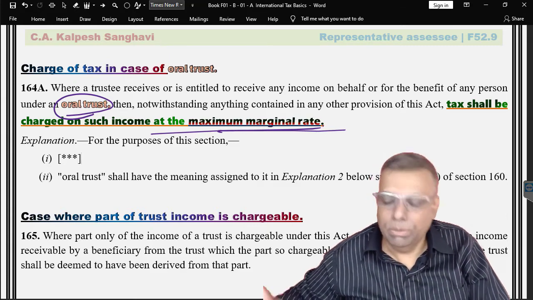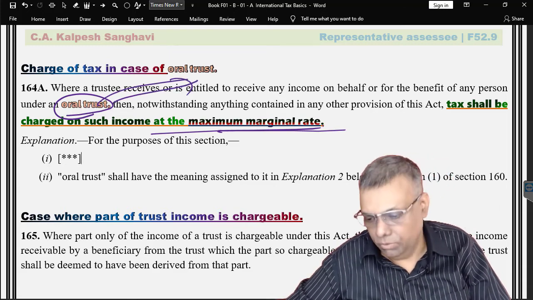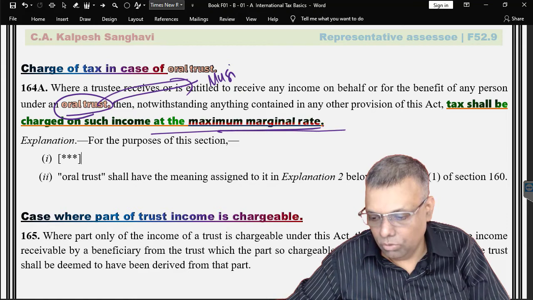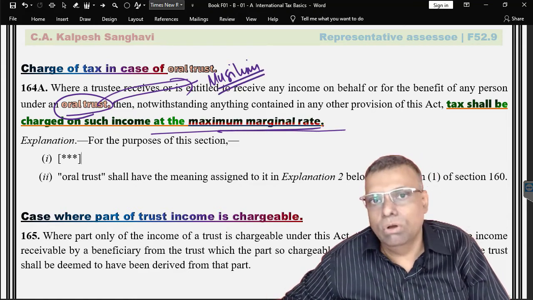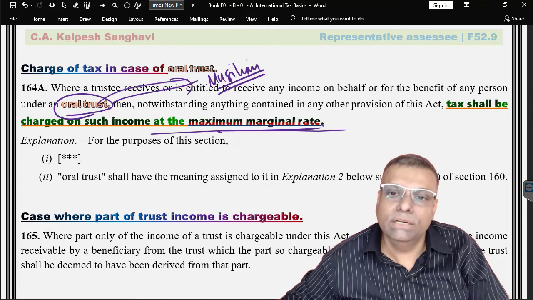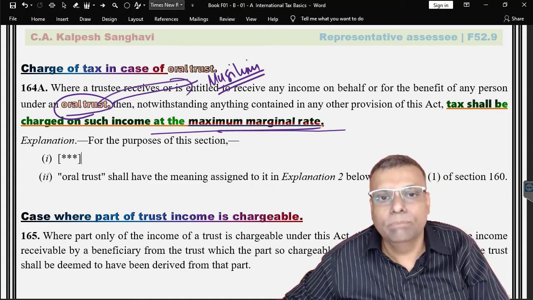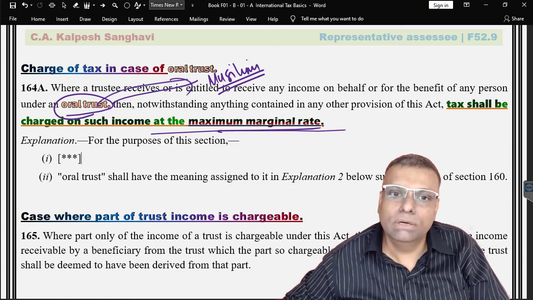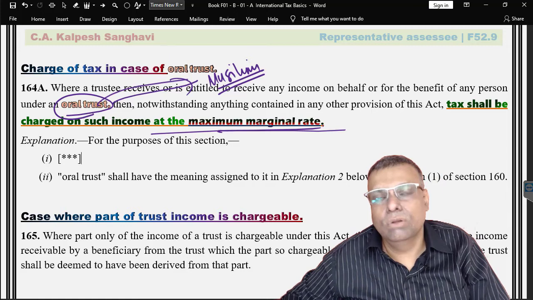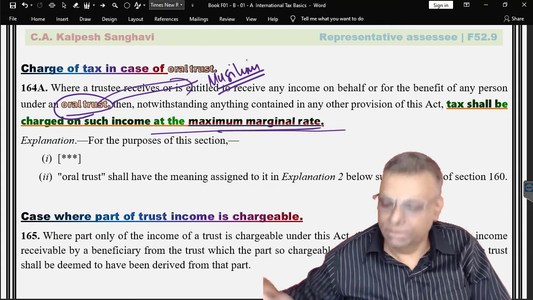Now, in India, remember, this oral trust is permitted only by the Muslim community, because their personal law permits a trust to be created only by word of mouth. So, without having a document in writing, it can be created. So logically, if it is an oral trust, then it can be created only by the Muslim community, and the income tax rate will be the maximum marginal rate of tax.